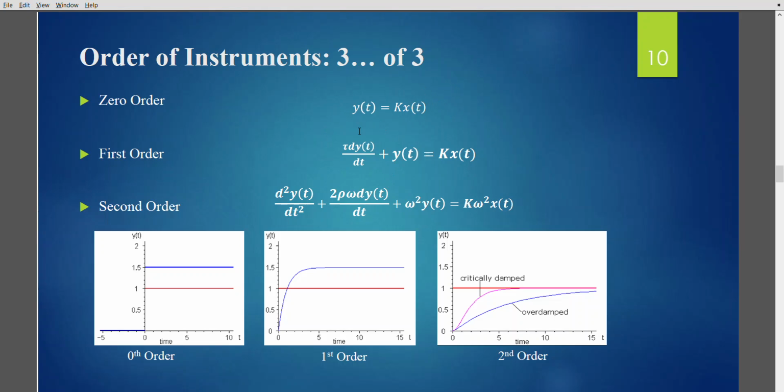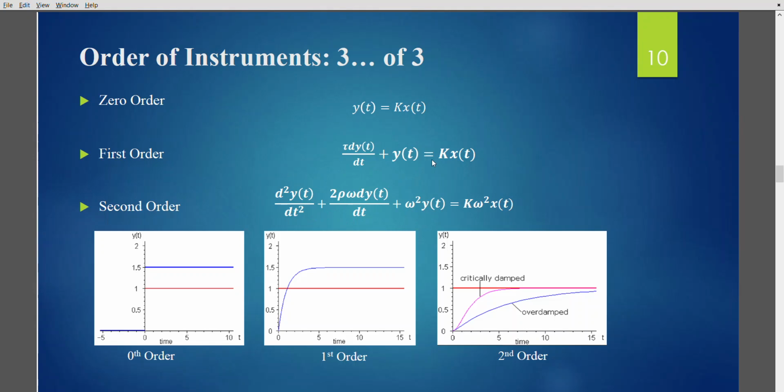But here, if you see, there is an energy storing element accompanied with a weight tau, which is the time constant. So when you take the Laplace transform, you will get y of t by x of t equal to k divided by s plus 1 or something like that in your post Laplace transform equation. But here you will get s squared.